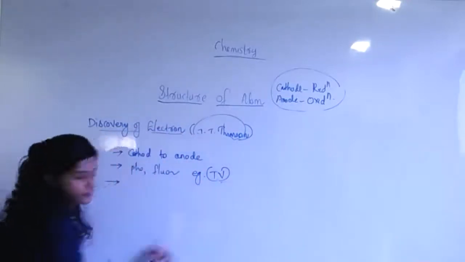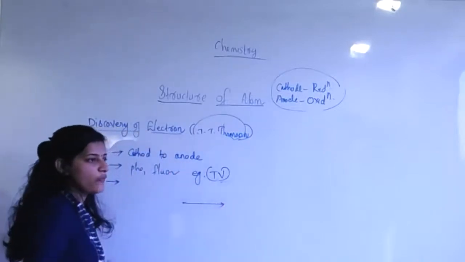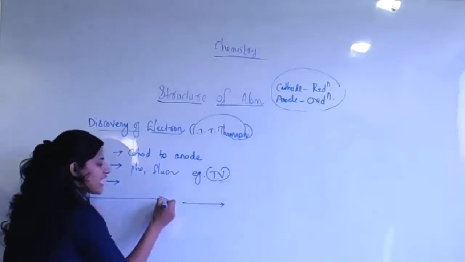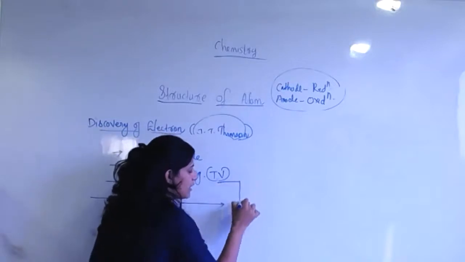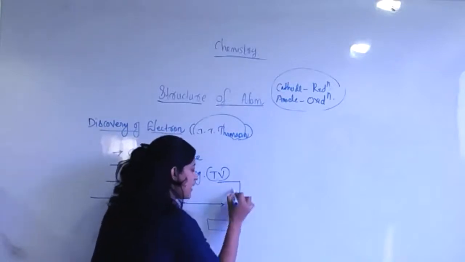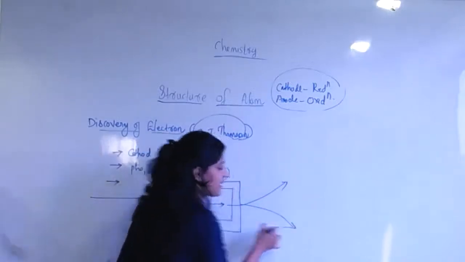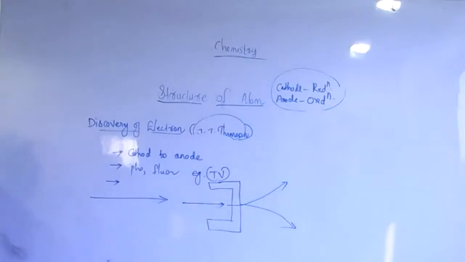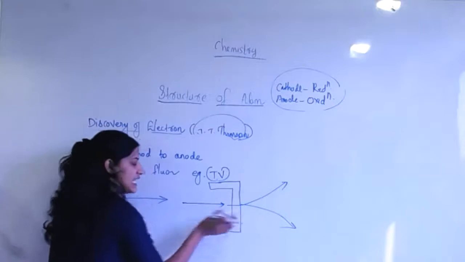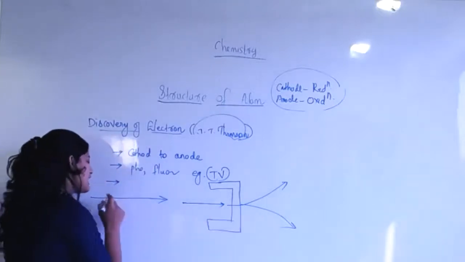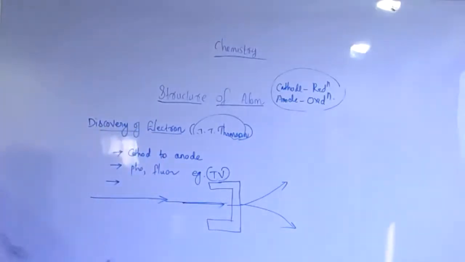Here, these are the rays. In the absence of electrical or magnetic field, the rays will move in a straight line. Clear? So if we set any magnetic field surrounding it, the tube will have a tendency for deviation. This is another fact. In the presence of magnetic or electrical field, these rays show a deviation. In the absence of electrical or magnetic field, they will not show any deviation. They will move in a straight line. Clear?